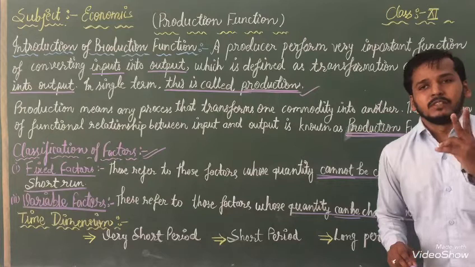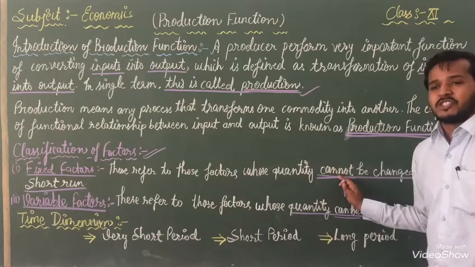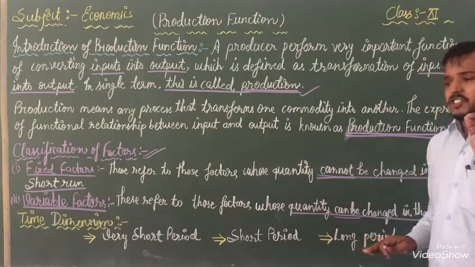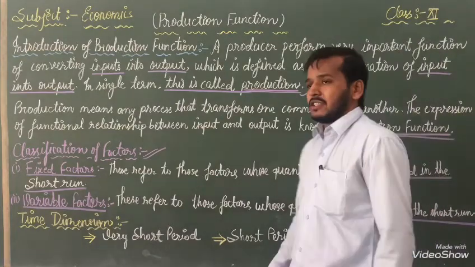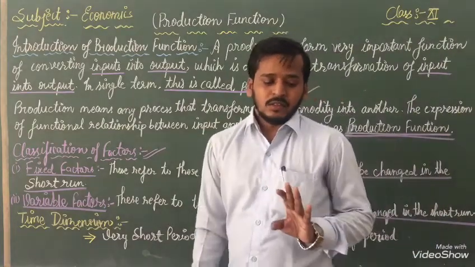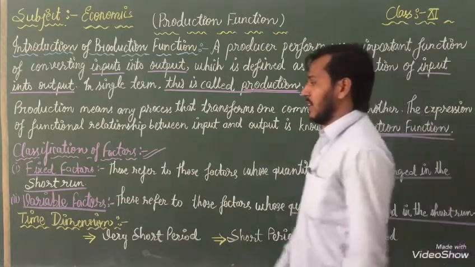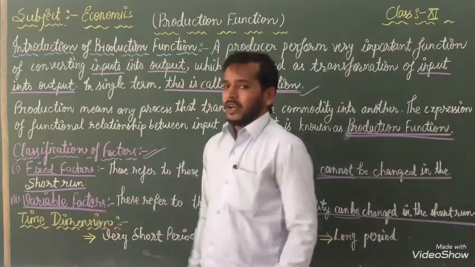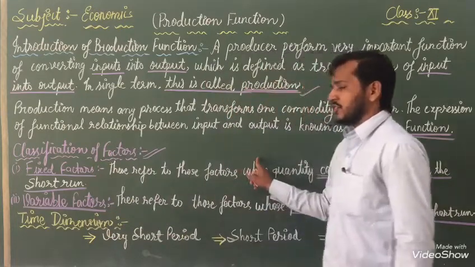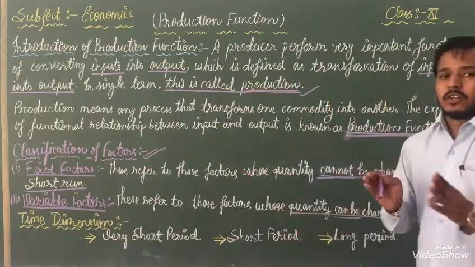This is the difference between both. Here it will not be changed, but here it will be changed in the short run. Okay, this is the difference between the fixed factor and the variable factor. The first will be changed and the second will not be changed.